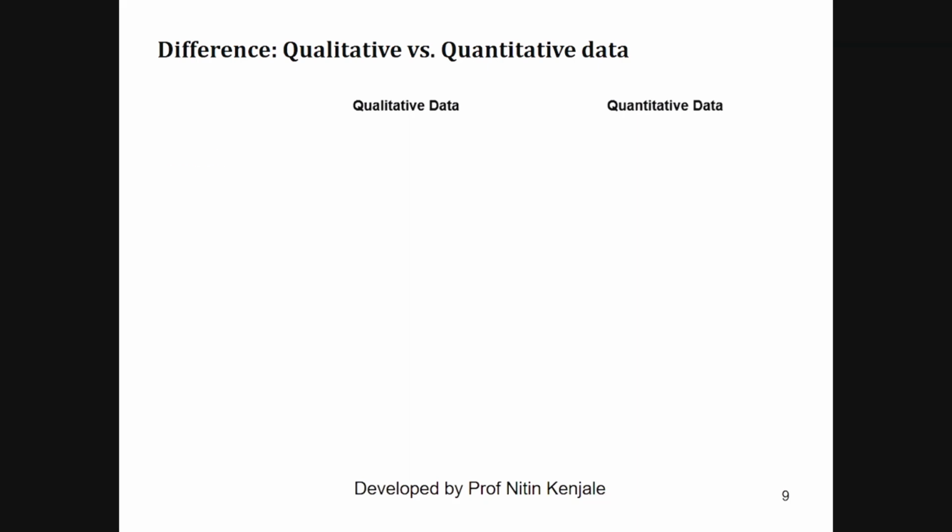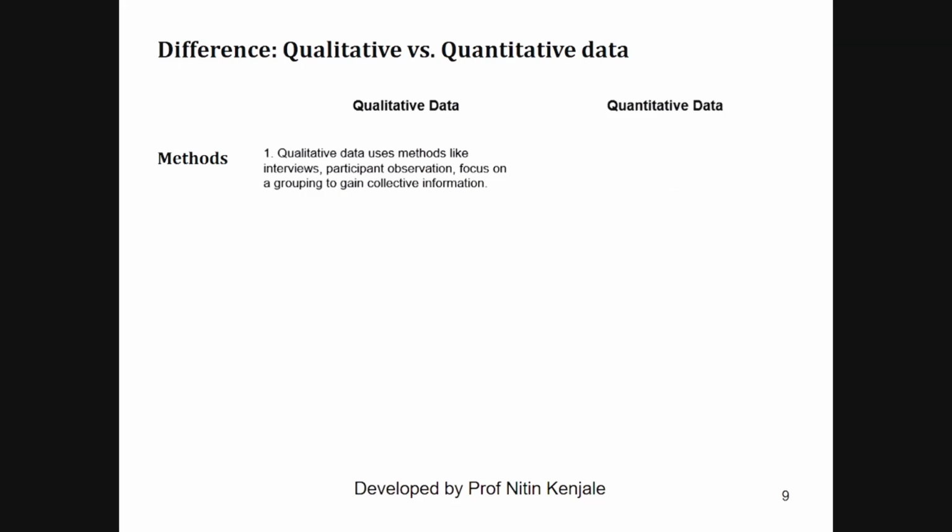Now let's see the difference between qualitative and quantitative data. The first difference is in the method of collection of the data. Qualitative data uses methods like interviews, participant observation, and focus groups to gain collective information.